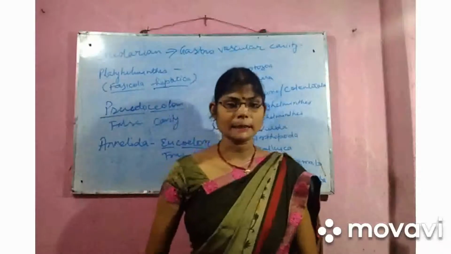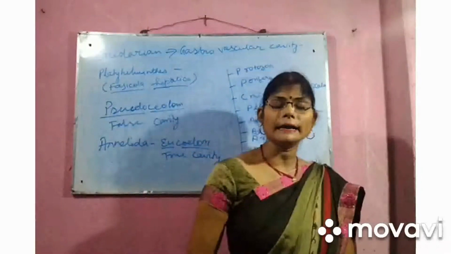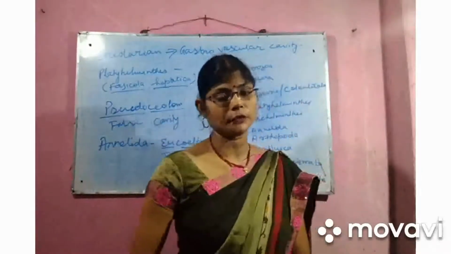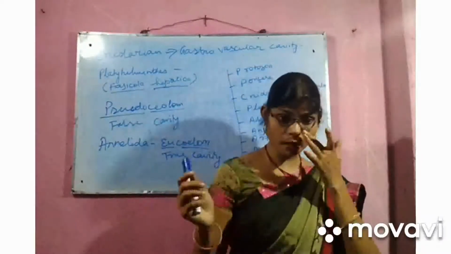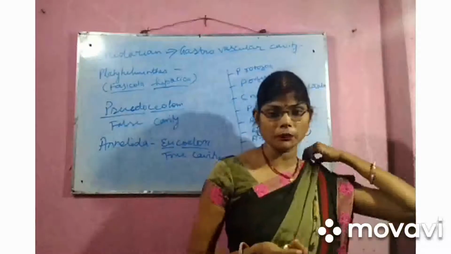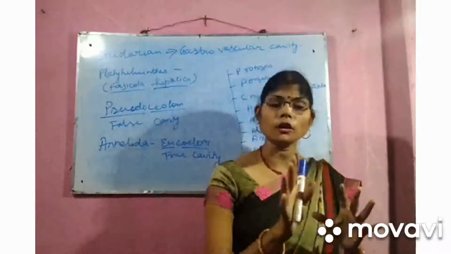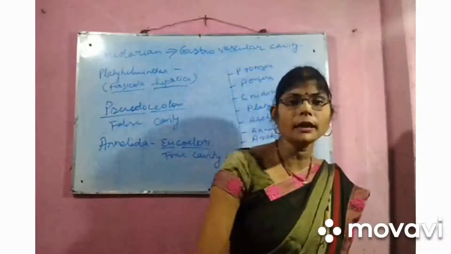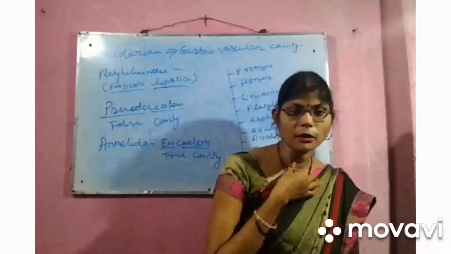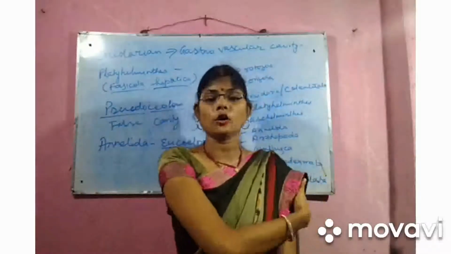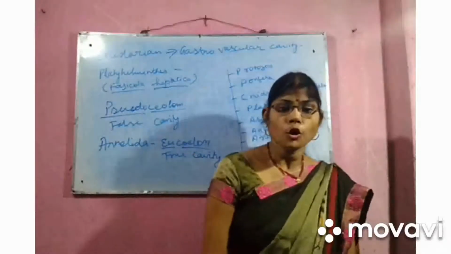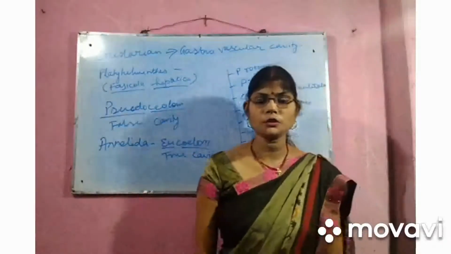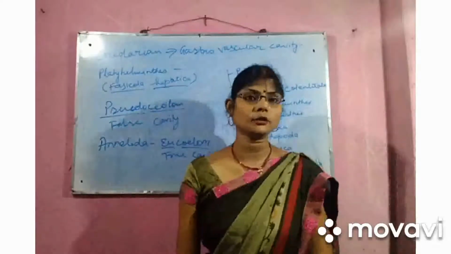Oxygen is directly supplied to the tissues by the respiratory system. Here the blood will not flow in blood vessels. All the organs will be directly dipped into the blood. Such a transportation system which supplies nutrients to the tissue directly is called the open type of circulatory system.